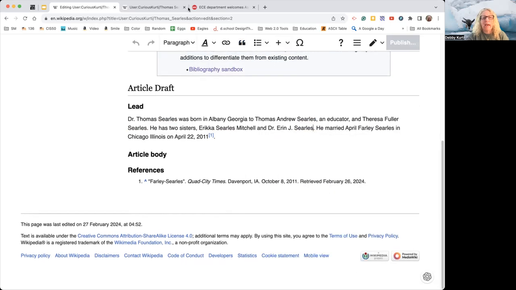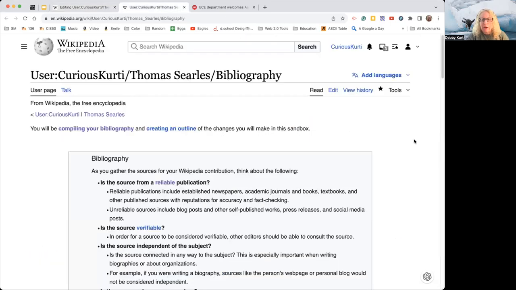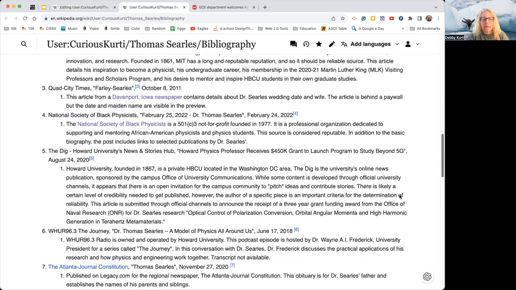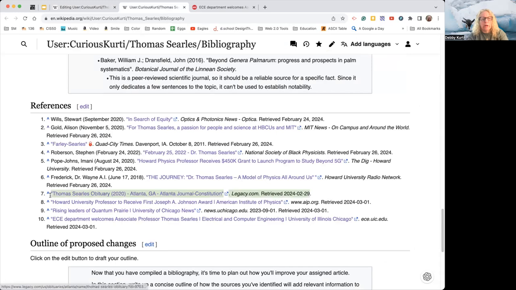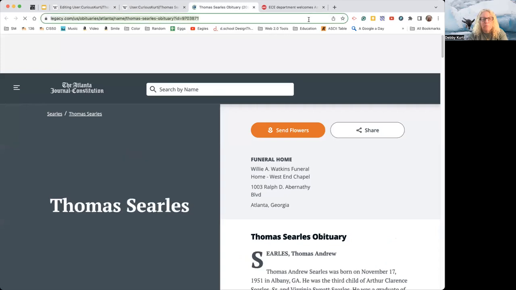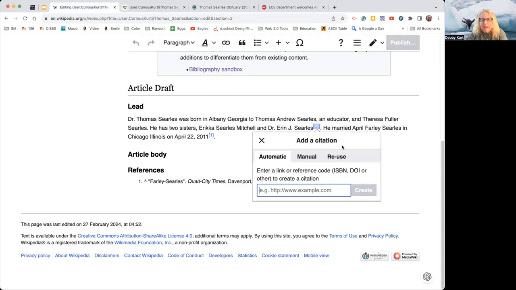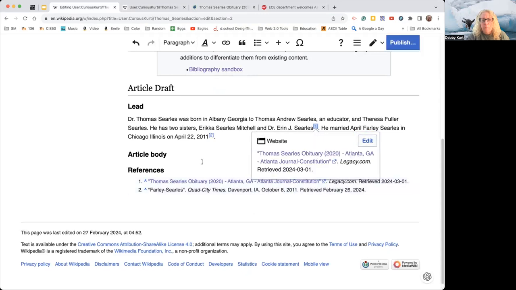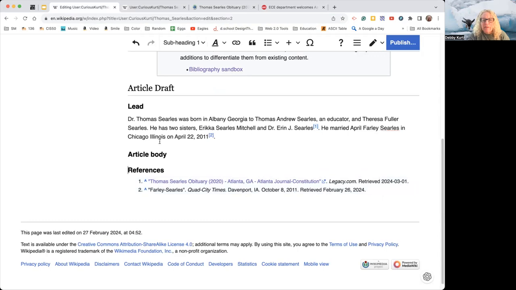Okay, it looks like what I have to do, this is why I wanted to open the bibliography, is come over here and copy. This is his dad's obituary, and that's where I got the information about the family. I'll have to find out a little more information if there's an easier way to just add that. I'll create that. Here it is, insert. And so now I've got the information about his family.